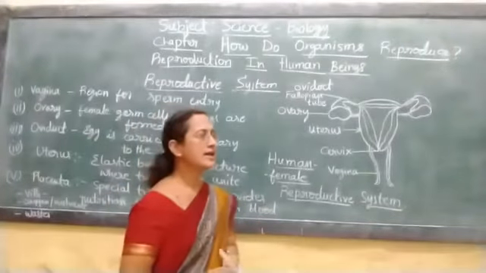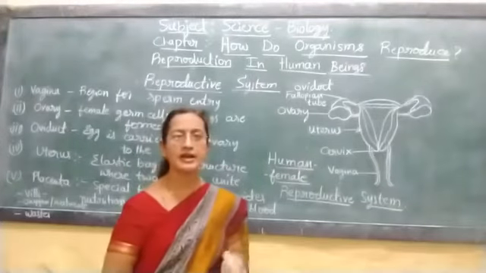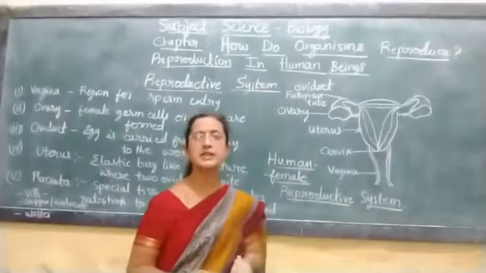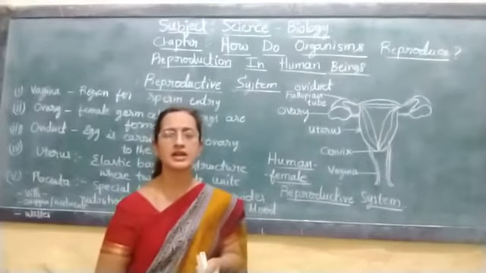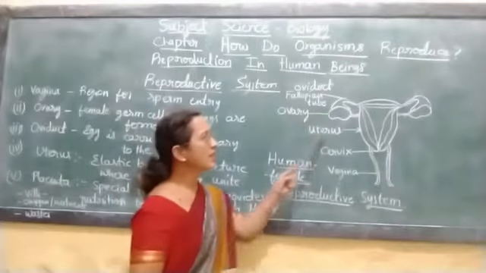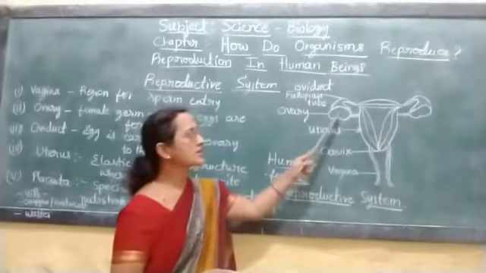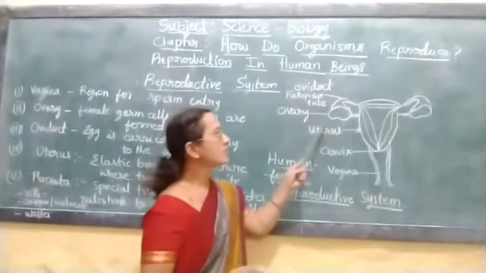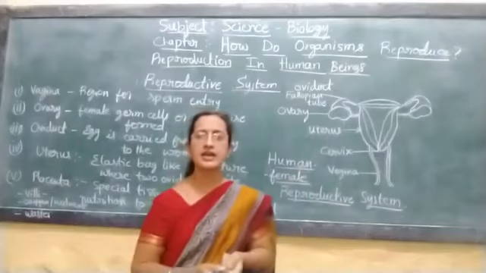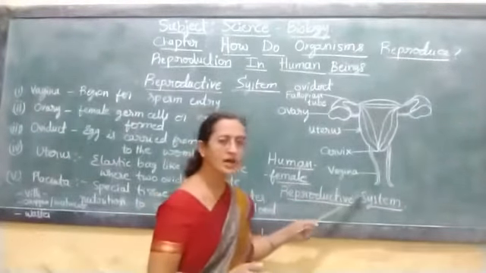When the girl attains puberty, her first egg gets destroyed and she experiences the menstrual flow, then we say the girl has become menstruated. She has started her menstrual cycle. Every month one egg will be released from either the left ovary or the right ovary. Here you are seeing two ovaries, left and right. Like this, if the egg is not fertilized with the sperm, it simply dies and comes out through the vagina.